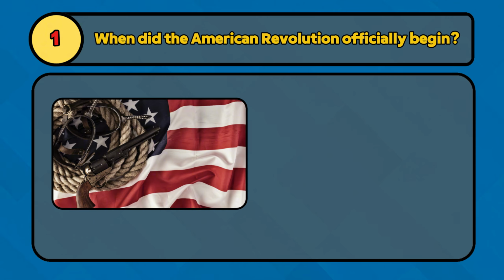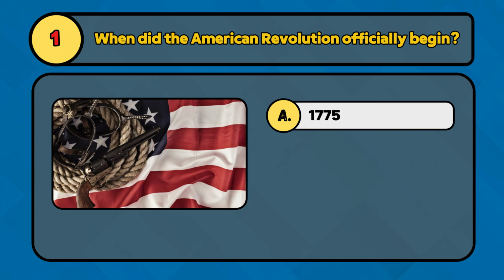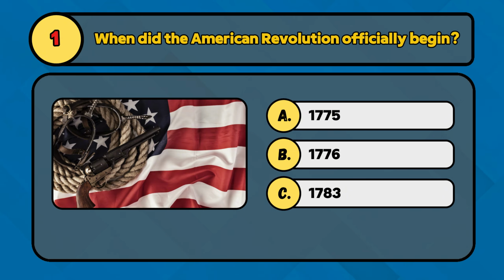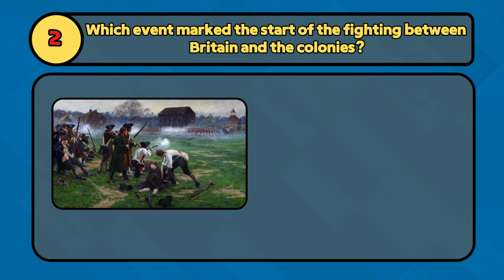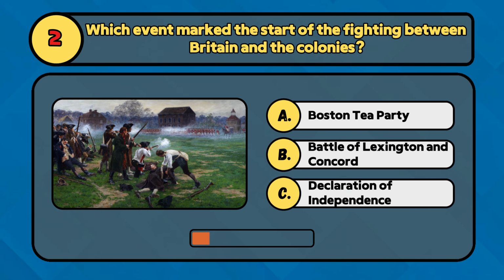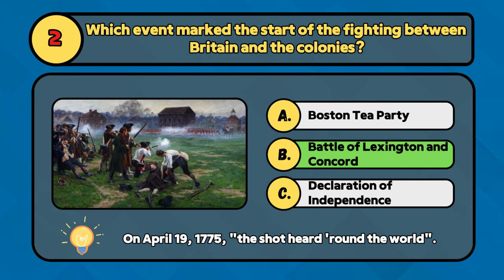When did the American Revolution officially begin? In 1775, 1776, or 1783? The American Revolution officially began in 1775. Which event marked the start of the fighting between Britain and the colonies? Was it the Boston Tea Party, the Battle of Lexington and Concord, or the Declaration of Independence? The Battle of Lexington and Concord marked the start of the fighting.